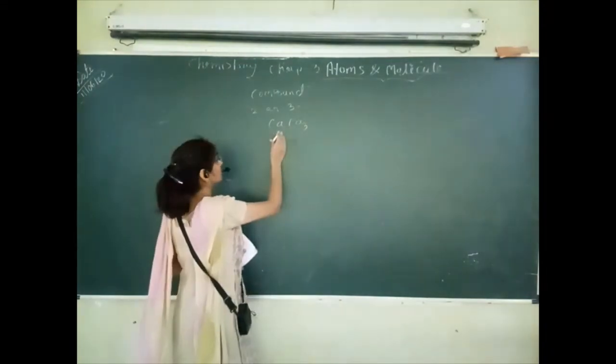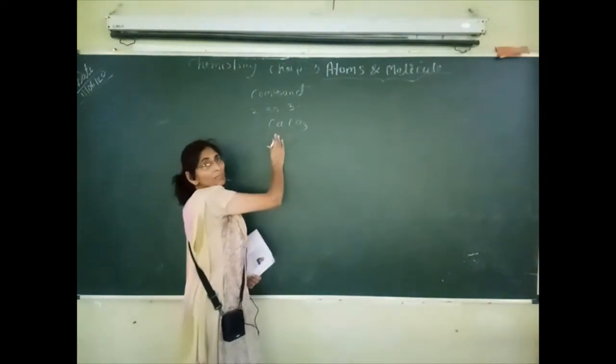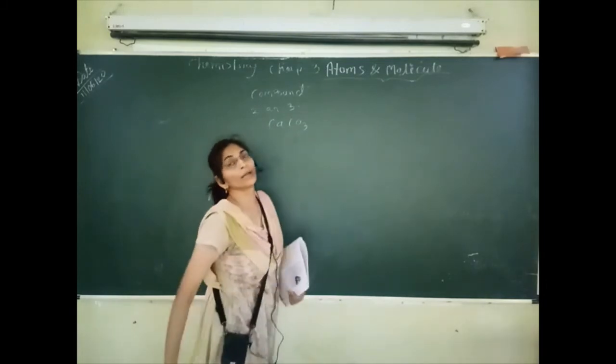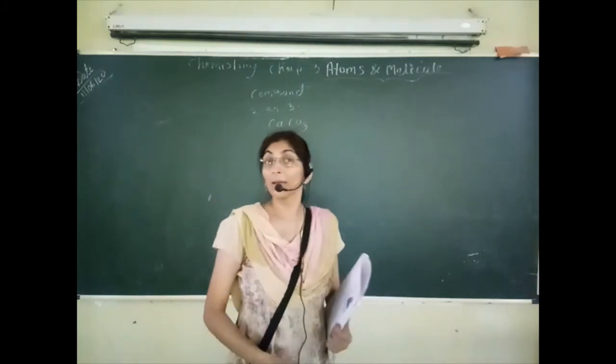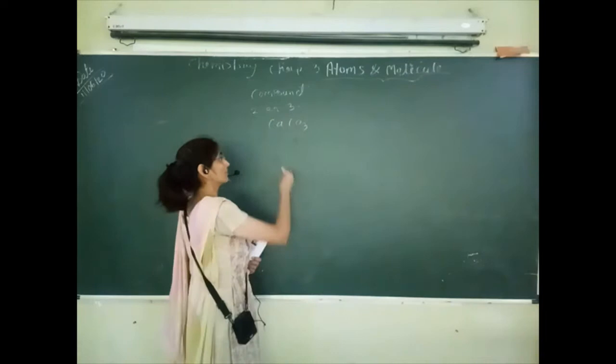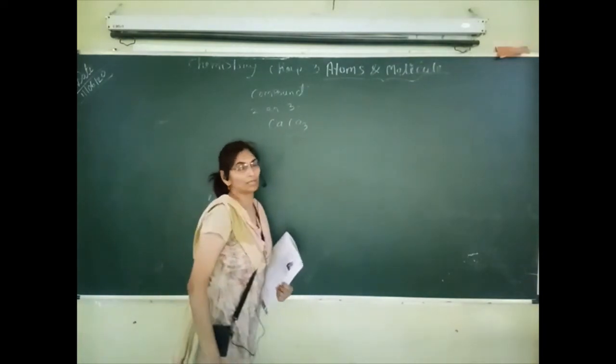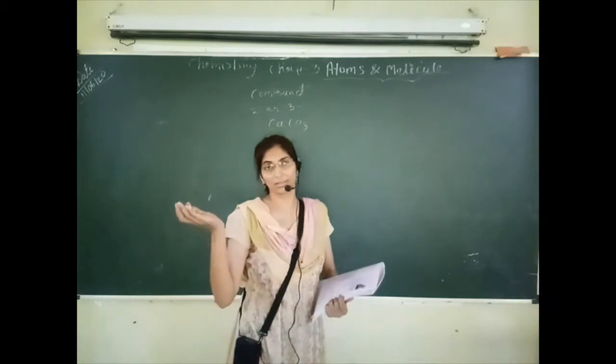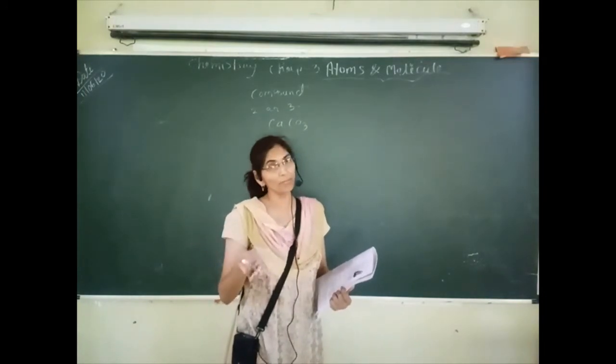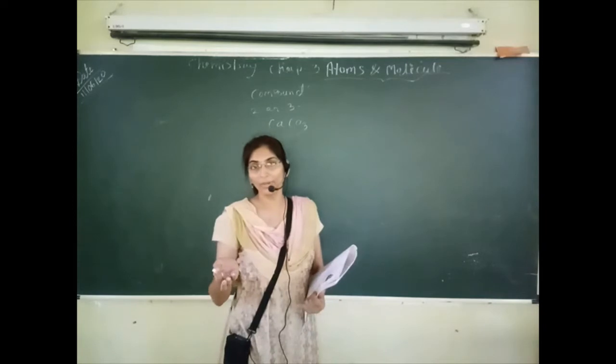But how are they combined? कैसे combine हुए हैं? ये combine हुए हैं by the chemical reaction. So you have seen in your previous standard what is physical combination and what is chemical combination.